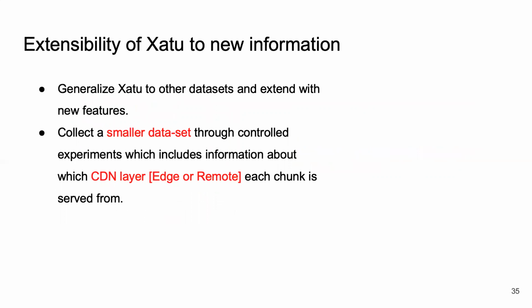One goal of the Xatu project is to make an extensible prediction framework such that any new information can be easily incorporated when available. To generalize this observation, we did a controlled experiment to collect data which includes information about which server layer a video chunk is served from.